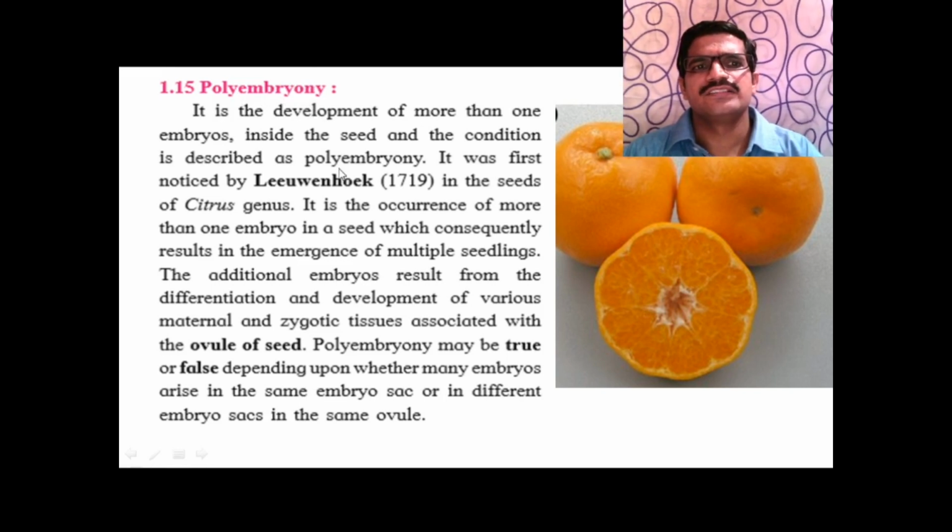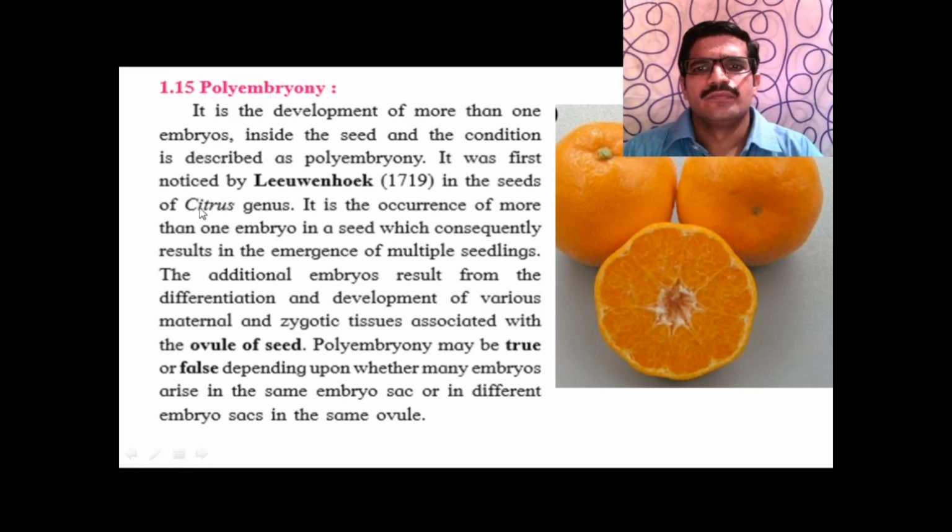That phenomenon was noticed by Leeuwenhoek in 1719 in the seeds of the Citrus genus.